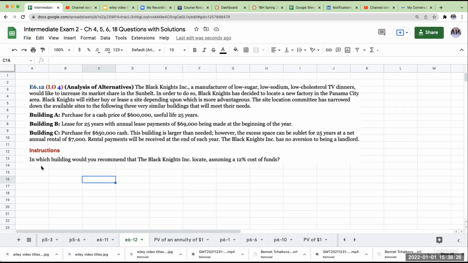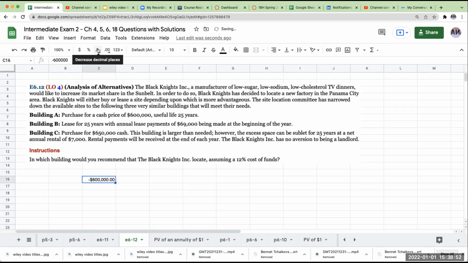Okay, so that's also something that's going to be important for us too. The reason why is when we're looking at future payments, the 12% is basically going to be what the cost is of that cash. So if we buy it outright for cash, the cost of this to us is $600,000 today.